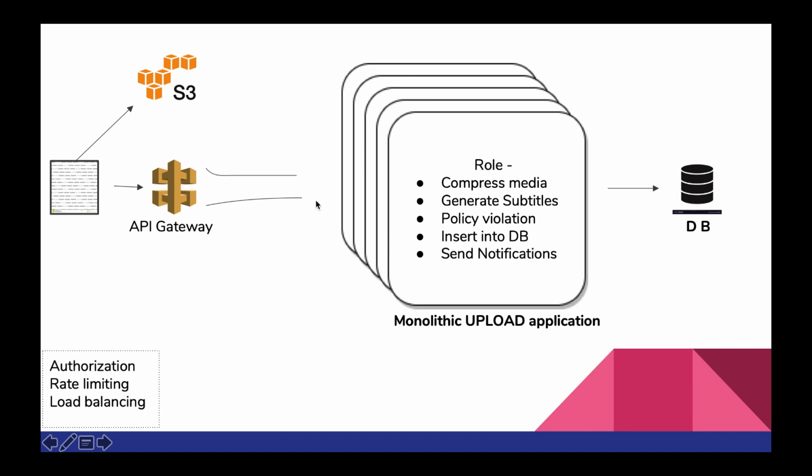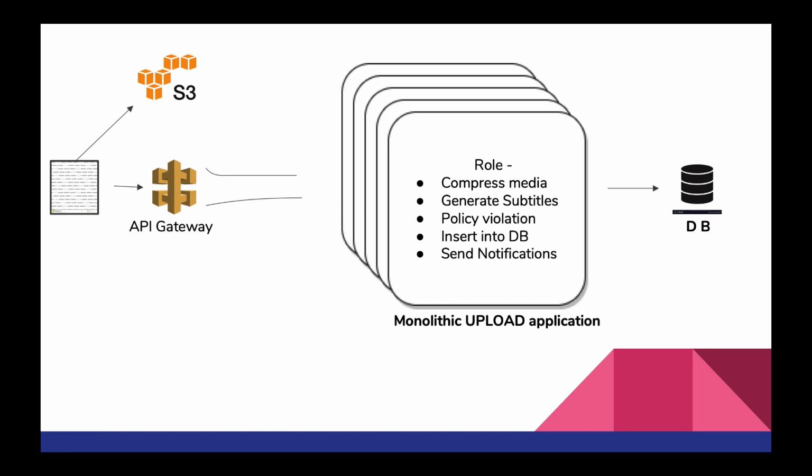That's why we have a queue here that will rate limit the number of videos that the monolithic application could process. So videos get processed one after the other without overwhelming the application. That's one thing we are going to do with API Gateway, so our downstream service does not take a hit. And once the video is processed, we'll upload it to the DB, same as discussed before.